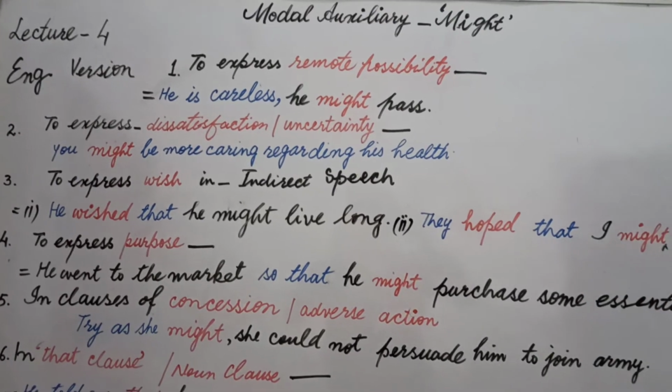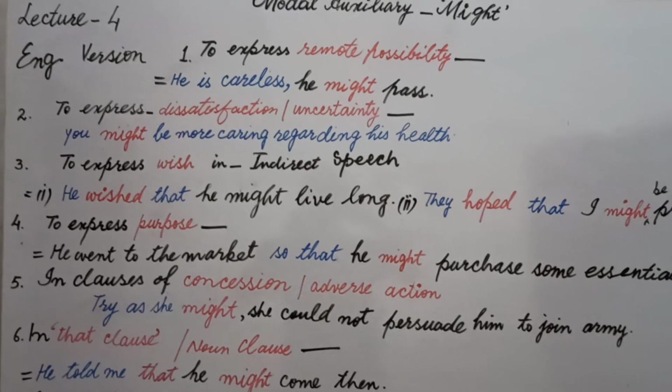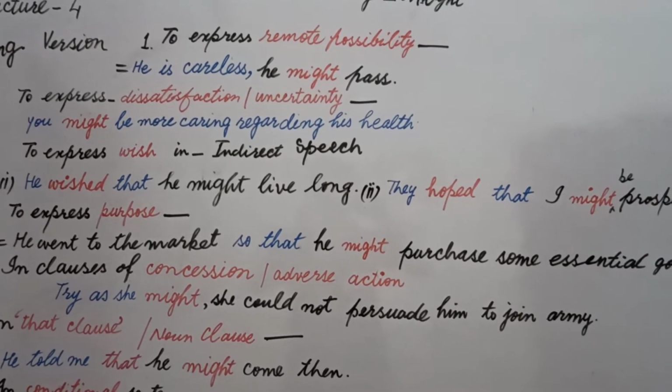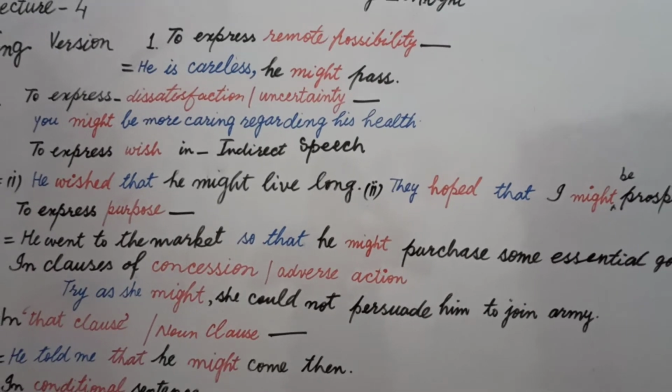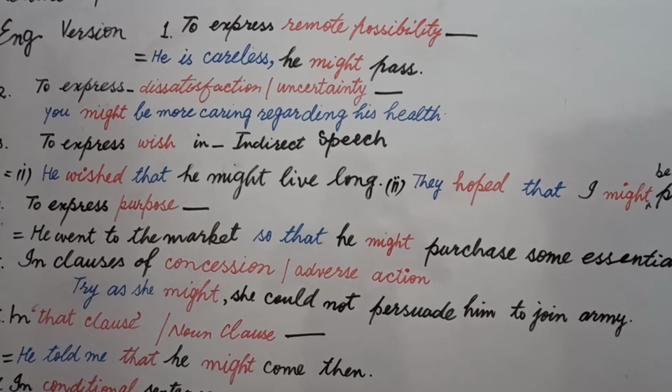He went to the market that he might purchase some essential goods will also do. It's right. In question number 5, in clauses of concession or adverse action, students, when we do something but there is no result, in such a condition we say concession or adverse action.